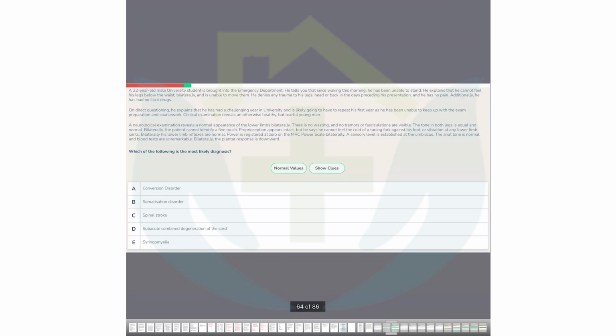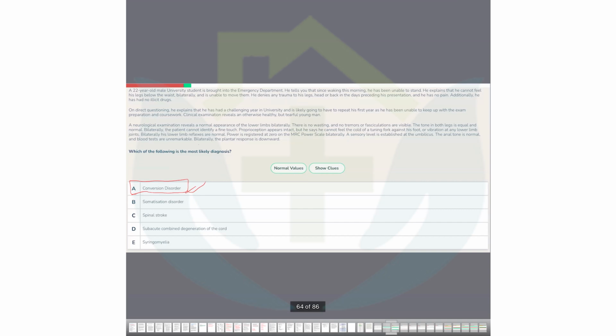What is the diagnosis? Could be? Conversion disorder. Yes, very nice. This scenario is a big one. It's a big scenario, but the answer is very easy. How can you find this very easily?